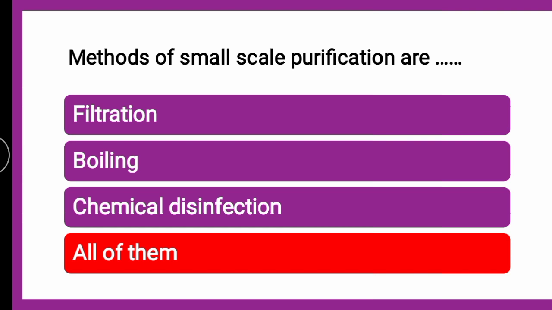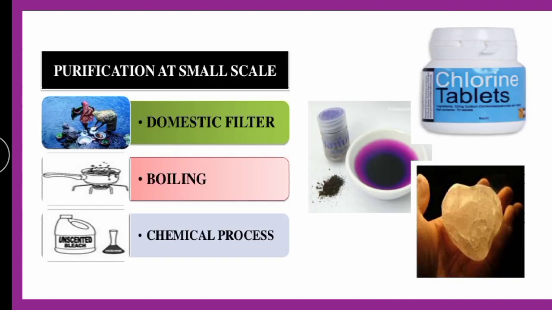Small scale methods of purification amongst the given include household filtration, household boiling, and treatment with chemicals like chlorine, iodine, potassium permanganate, etc. So the correct answer is it is all of them. As you can see in the picture, this is domestic water filtration, the normal method of filtration. Boiling is there, chemical treatment is there with potassium permanganate or chlorine, and alum treatment, etc.